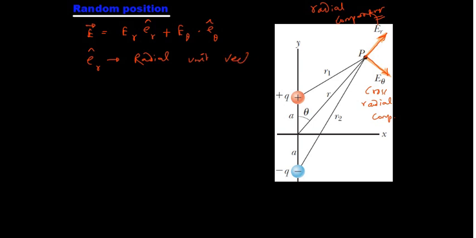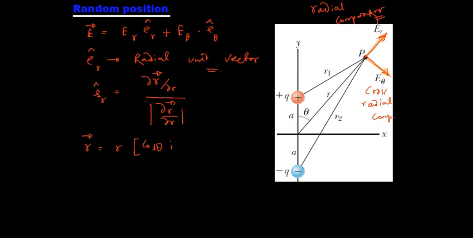It is defined as del r vector by mod of del r vector. If you take r vector as r of cos theta i cap plus sin theta j cap, then r cap will come as follows. Del r is simply cos theta i cap plus sin theta j cap, and the mod of this value will come to be 1.